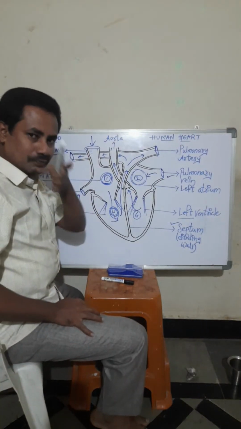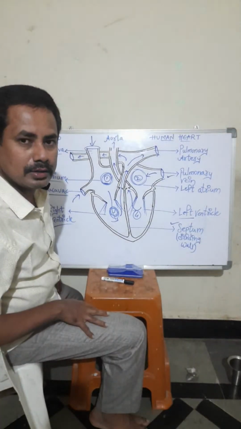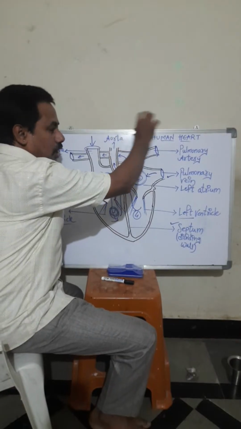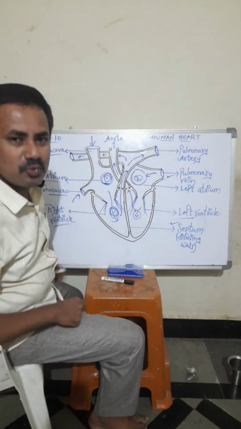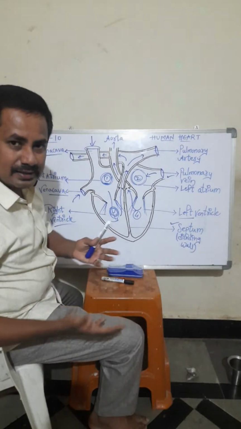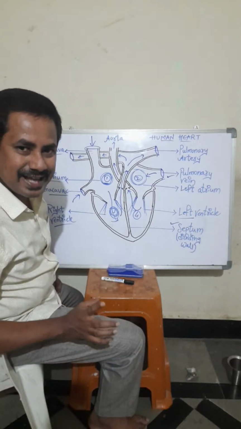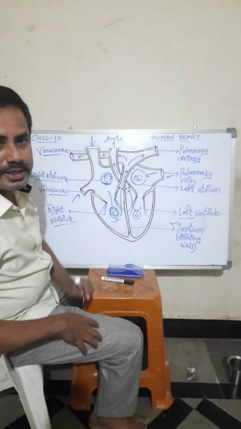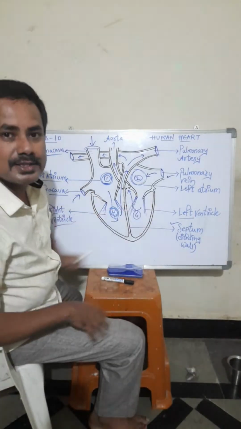Now, there are still so many things to discuss about this topic. Here, the aorta is the biggest artery. Arteries mean what? Veins mean what? Let us see. Arteries always carry oxygenated blood. Veins carry deoxygenated blood. So if we see our hands, we can see veins, students.